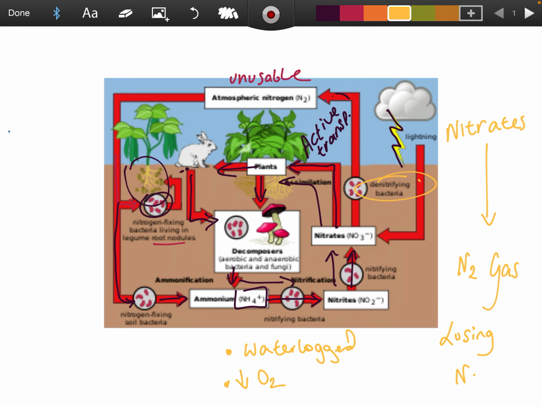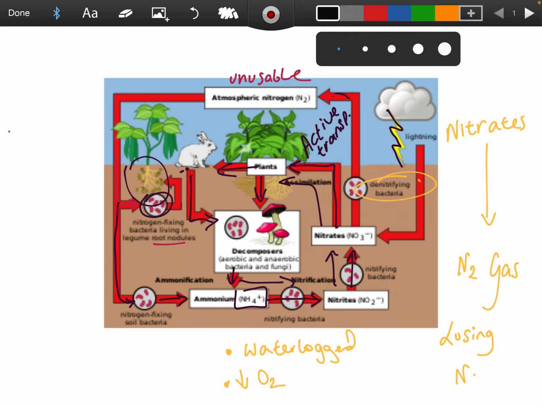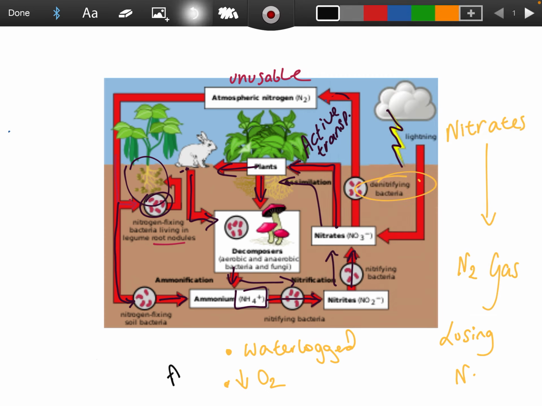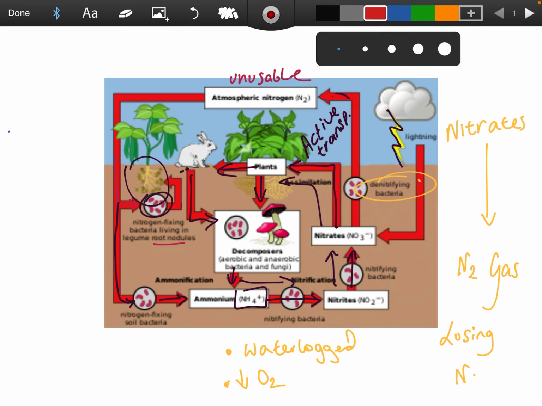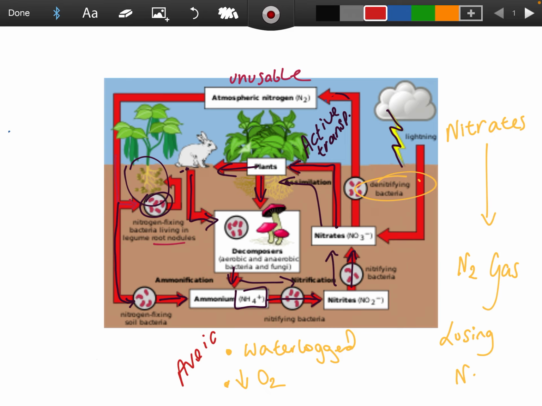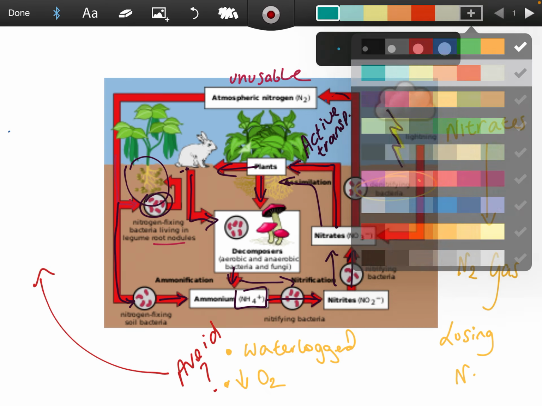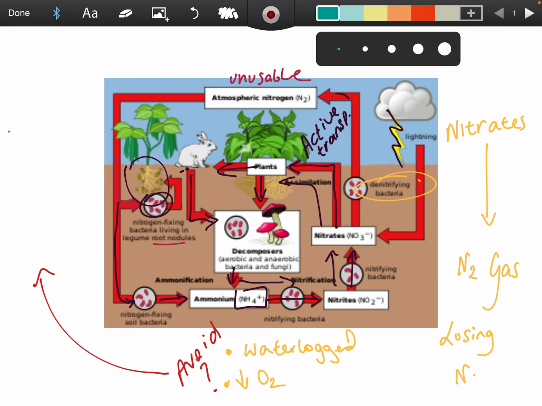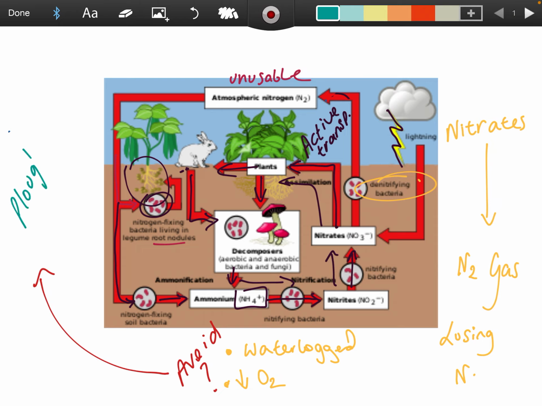So how do you avoid it? How do you avoid waterlogged soil? You're going to plow it, and that introduces oxygen. So that's going to avoid these, but they're going to be in the soil anyway. You are going to lose some.